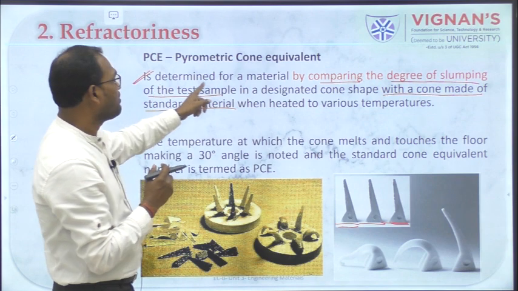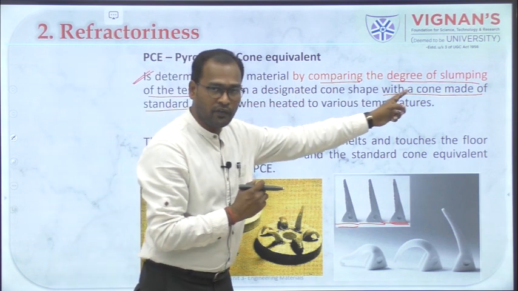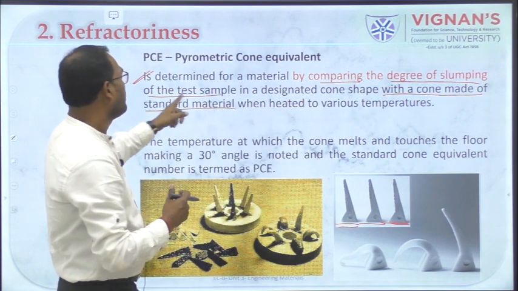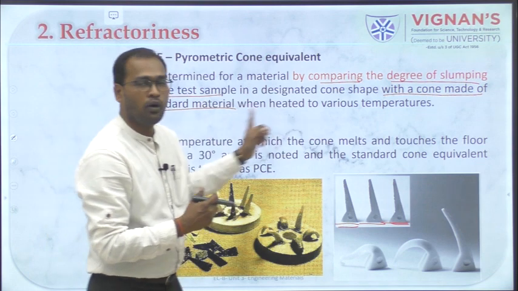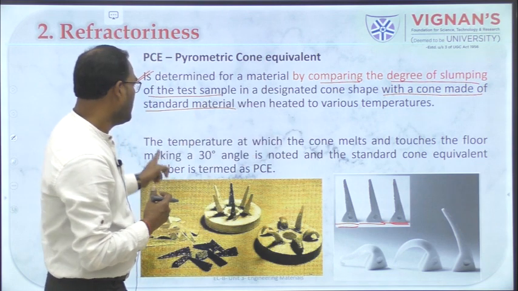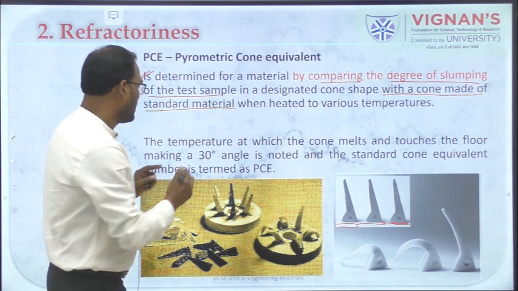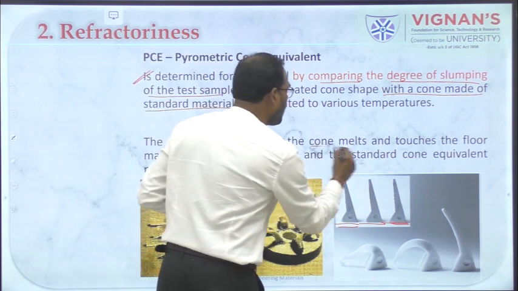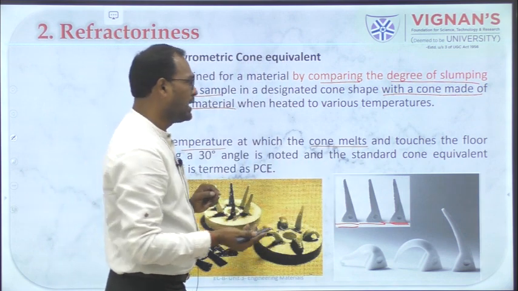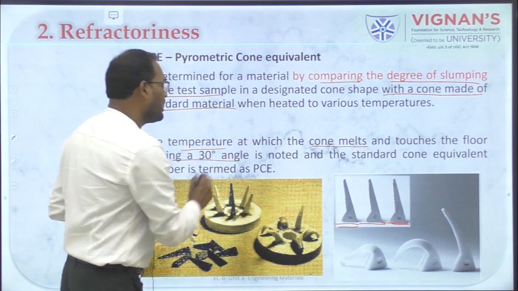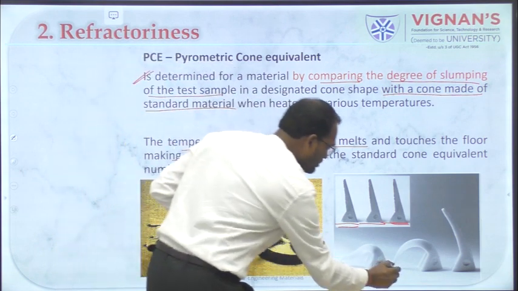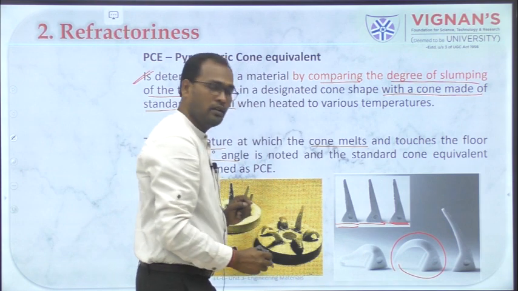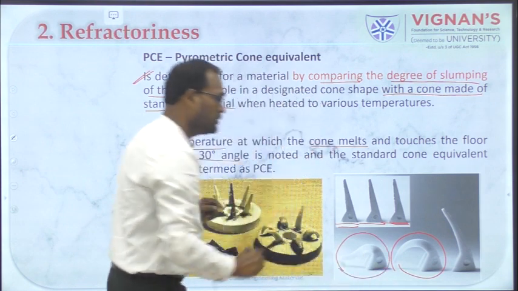Okay, so it is determined by comparing the degree of slumping, that is fusing, of the test sample with a cone made of a standard material: the temperature at which the cone melts or fuses and touches the floor, making a 30-degree angle like this, right, or this, right.